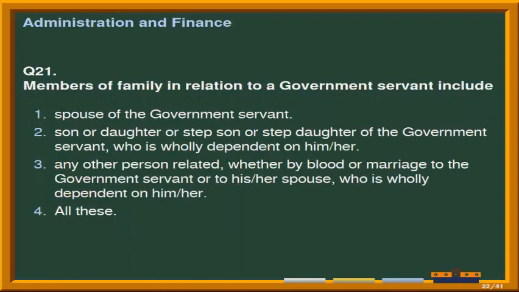Next question is, members of a family in relation to a government servant include, options are number 1, spouse of the government servant. Second option is son or daughter or stepson or stepdaughter of the government servant who is wholly dependent on him or her. Third option is any other person related, whether by blood or marriage, to the government servant or to his or her spouse who is wholly dependent on him or her. And the last option is all of above. Correct answer is option 4, that is all these.